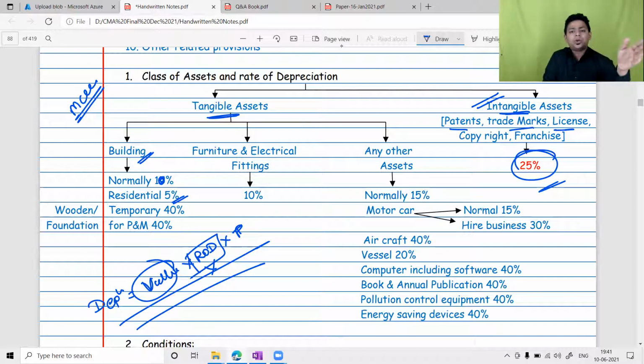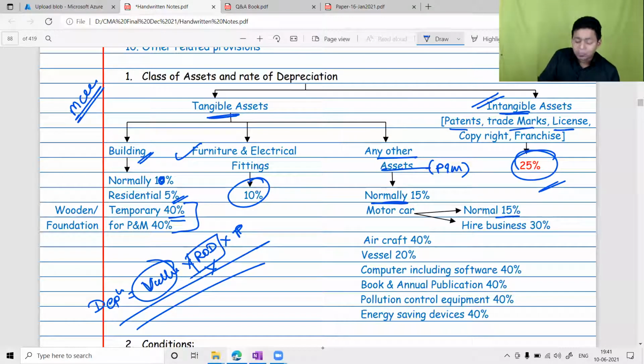If the building is a wooden structure or temporary structure or a foundation for plant and machinery, meaning thereby it is exposed to a higher rate of depreciation, therefore we are putting 40% as the rate of depreciation here. For furniture and any electrical fitting, the rate of depreciation is 10%. For any other asset, majorly plant and machinery, the general rate of plant and machinery is 15%. For motor car, normally it is 15%.